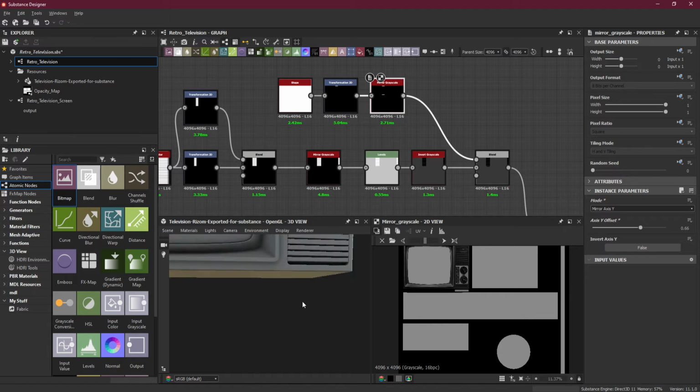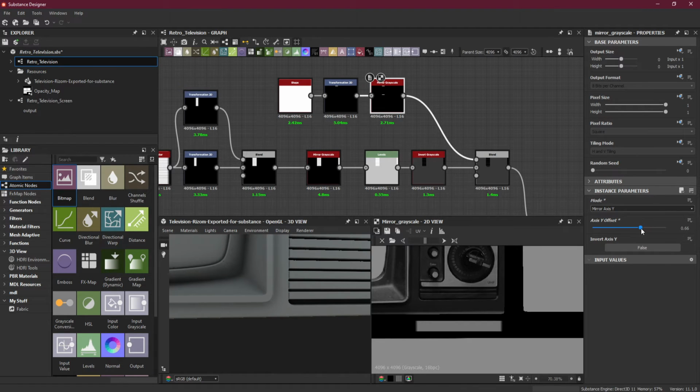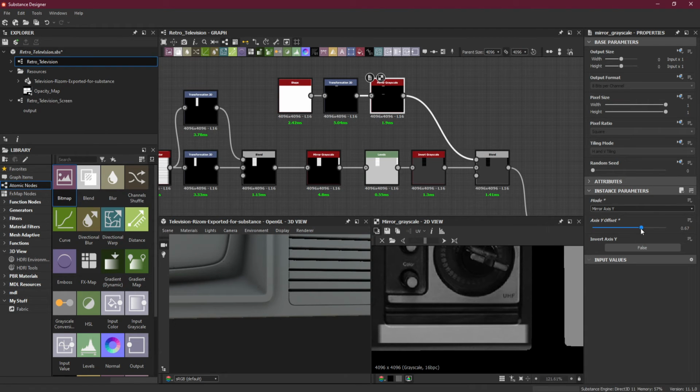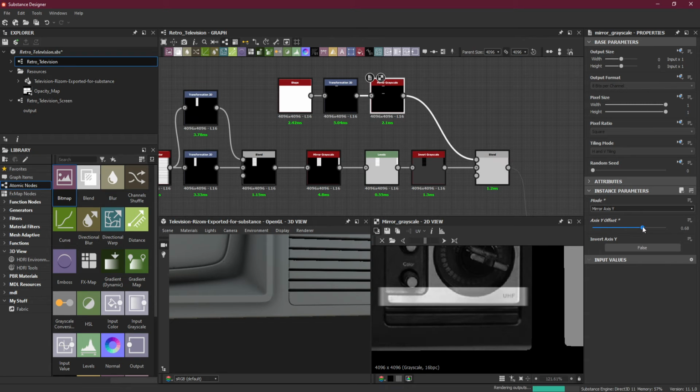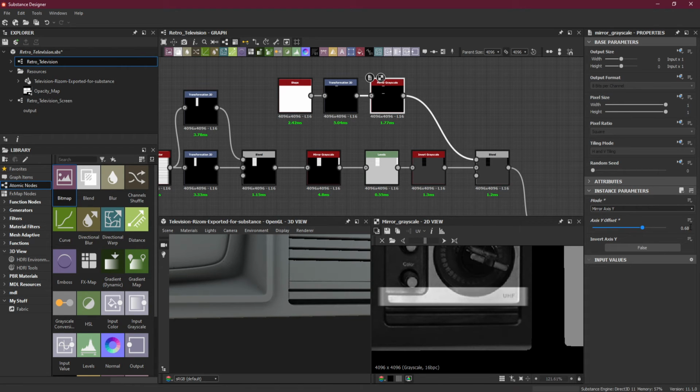So here where I want the thickness. Okay, so we are almost there. Oops. So let's do some changes here. So slight value.